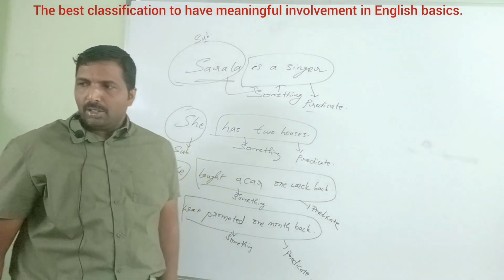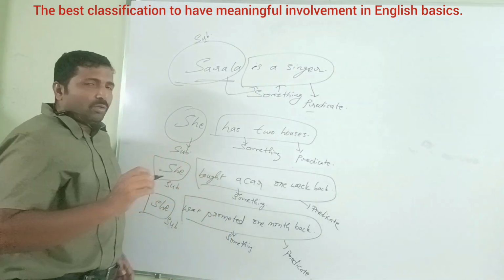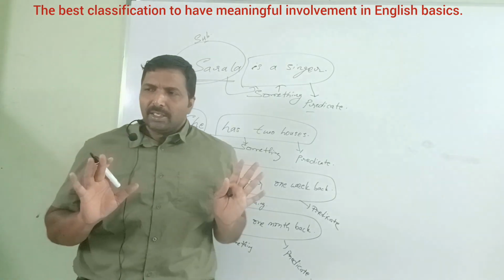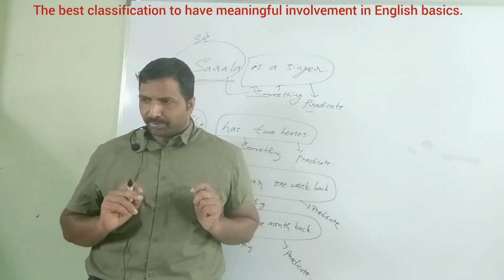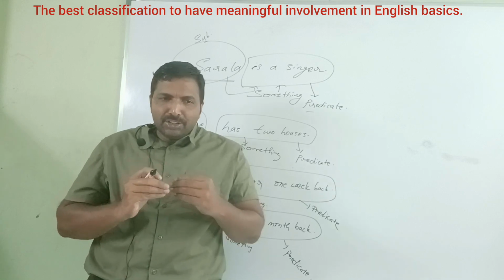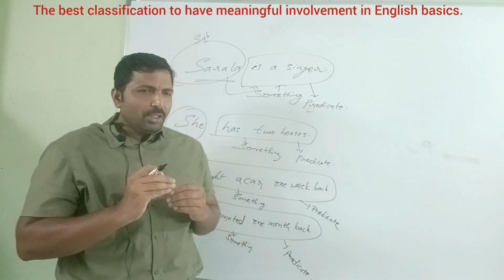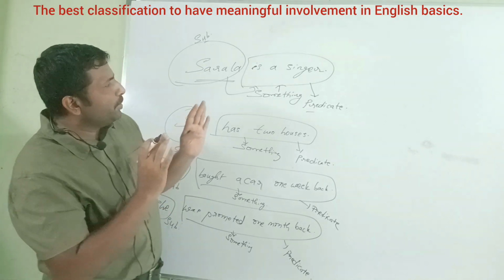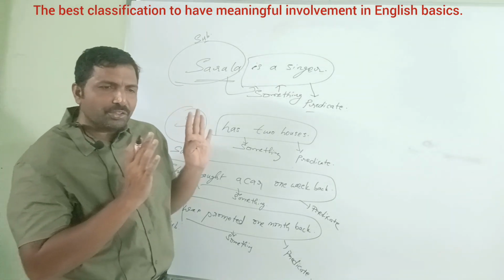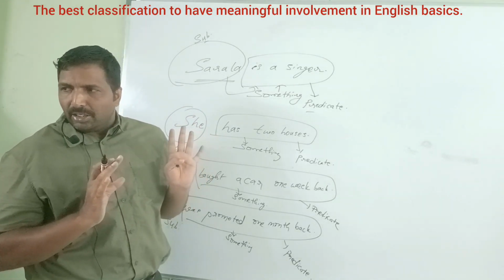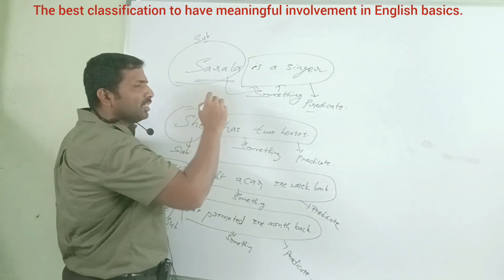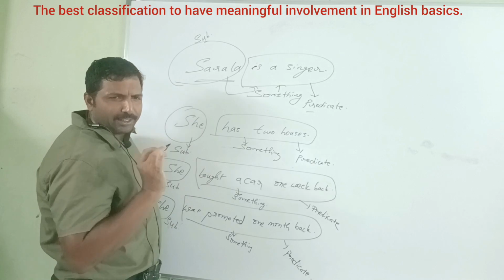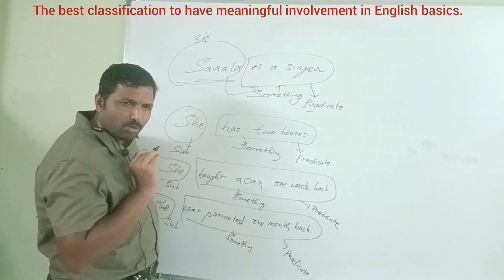Okay. Once you have clarity on subject and predicate, the next step is to focus on the predicate to understand English sentences further. The predicate part must always have a verb. Without the verb, there is no predicate.